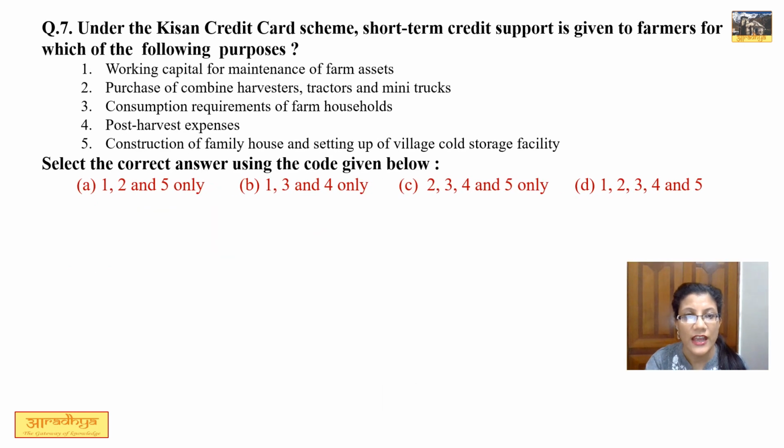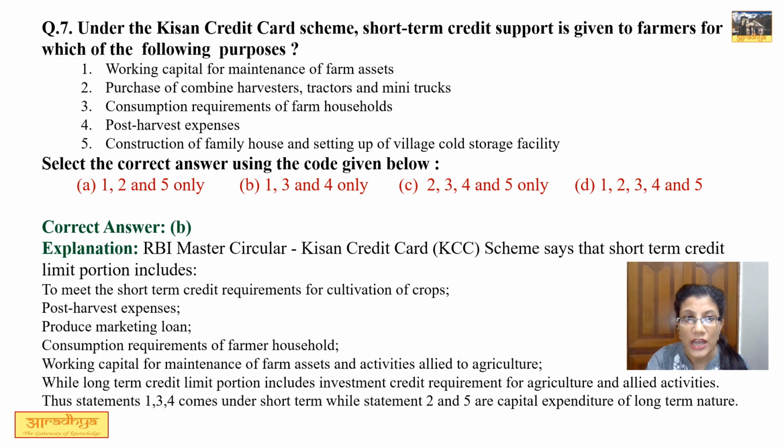Question number 7. Under the Kisan Credit Card Scheme, short-term credit support is given to farmers for which of the following purpose? Now, out of 5 options, option 1 says working capital for maintenance of farm asset according to RBI Master Circular. This of course comes under the category of short-term credit support. Second option, purchase of combined harvesters, tractors and mini trucks.